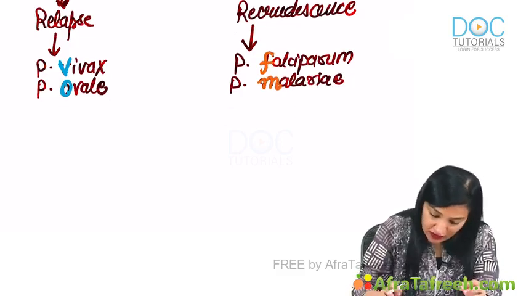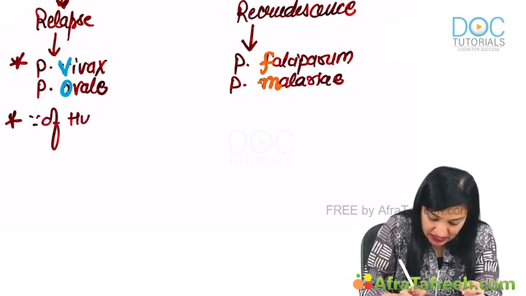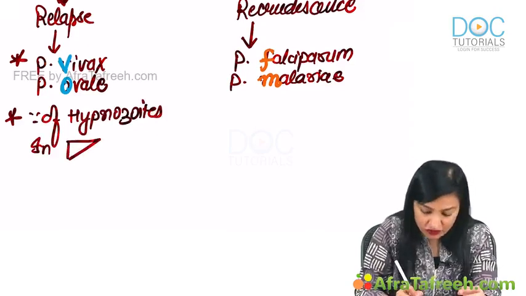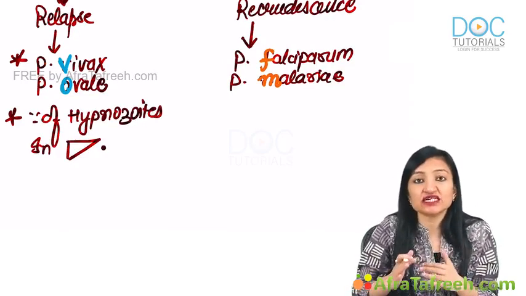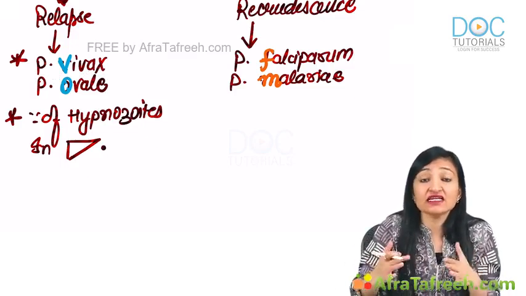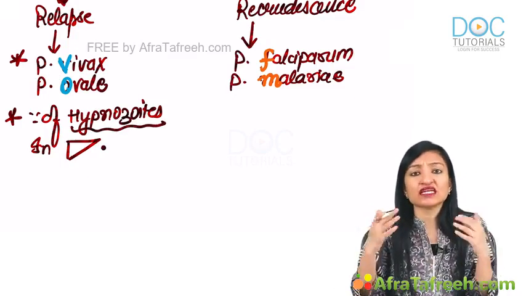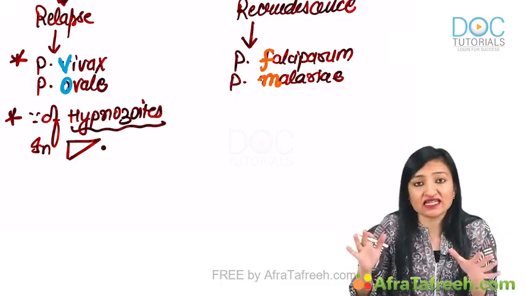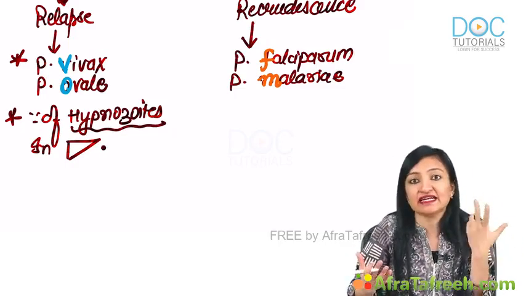Highlight F and M. Alright. Now, relapse occurs because of what is known as hypnozoites persisting in the liver. Now, who are these hypnozoites? This is my own symbol for liver. See, some of the sporozoites, when they reach the liver, do not initiate the pre or exoerythrocytic cycle. Instead, they transform into dormant forms known as hypnozoites. Remember, hypnozoites are hypnotized forms in the sense that they are sleeping dormant forms of the parasite, and they can wake up from this sleep later on, and they can again precipitate an attack of malaria.